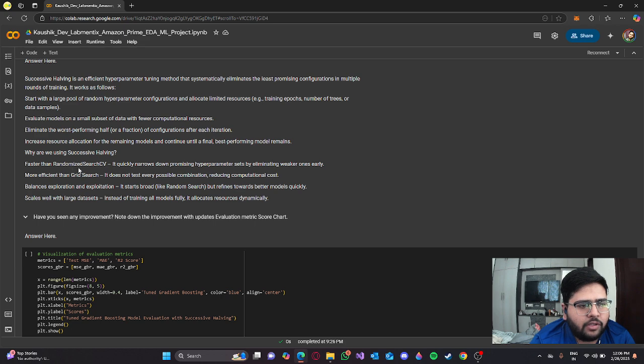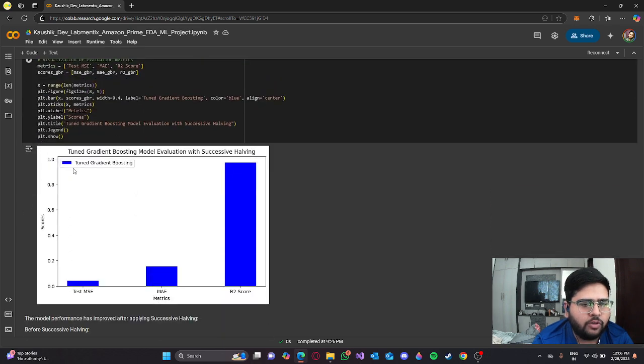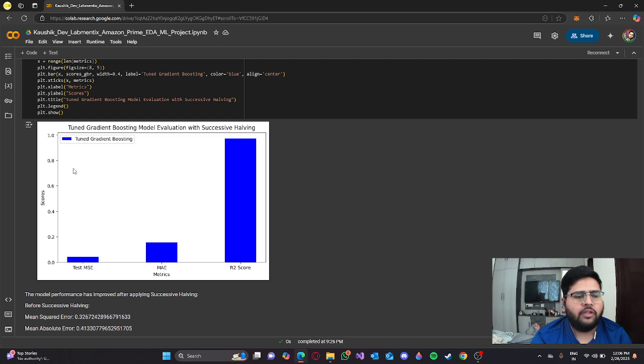We are using successive halving because it is faster than the randomized search CV. It was taking more than 1.5 hours to run the randomized search CV. It is more efficient than grid search, balances exploration and exploitation, and scales well with large data sets. Since it is a large data set, that's why we used successive halving, and the results are very promising.